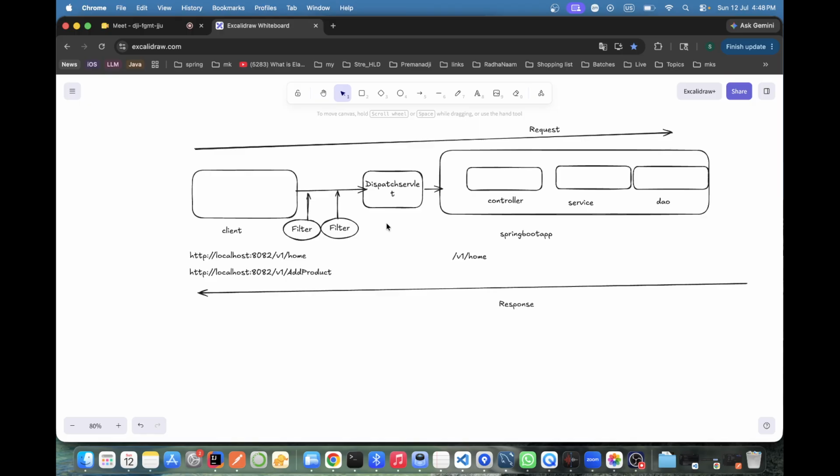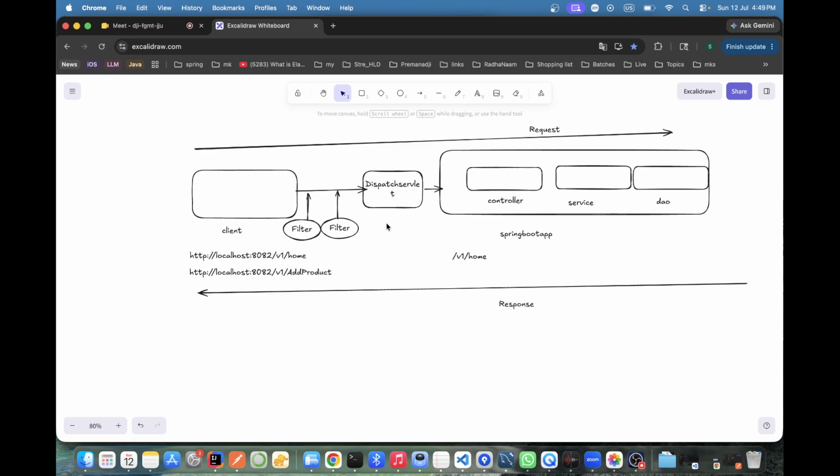Suppose one method I created for logging, and another method I created for logging in the user, and another for database insertion. You know the SOLID principle in programming? Okay, fine. The first term is the single responsibility principle. What it says is each class should have only one responsibility.